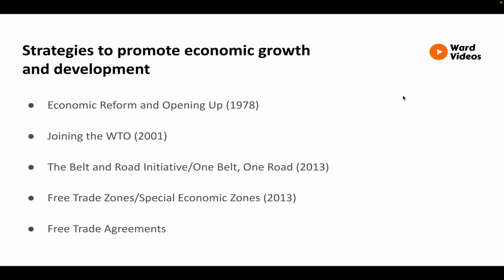So, we're now going to have a look at the strategies used to promote both economic growth and development in China after Mao in 1976. We'll look at what these strategies were, are, and how they operate, and the success of these strategies against both economic growth and development. However, often it's hard to identify specifically how a specific strategy improved economic growth and/or development, as often it's a combination. As such, going through these strategies, I will look at economic growth and economic development changes overall.